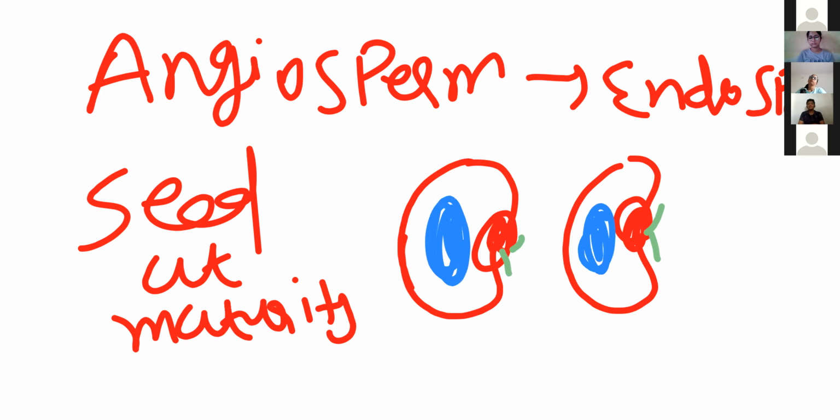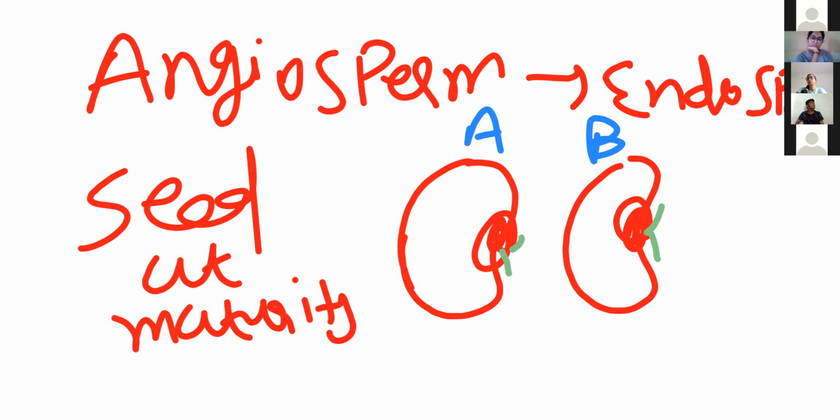Consider this is the initial stage in both the seeds, in case of A, in case of B. Now, at the initial stage, in both the seeds, endosperm is there. But in some of the seed, when the development of the embryo occurs, this endosperm is completely utilized. In some of the seed, it is utilized, but still some portion of the endosperm is remaining inside the seed.